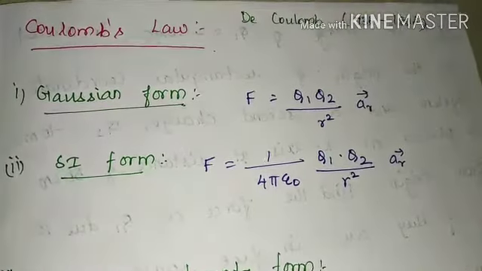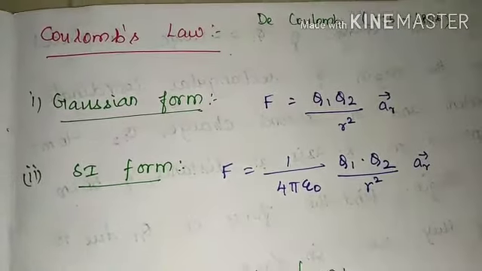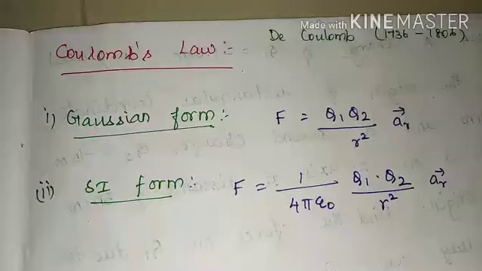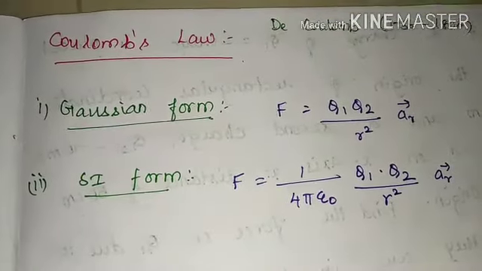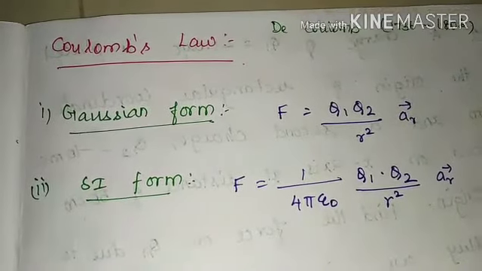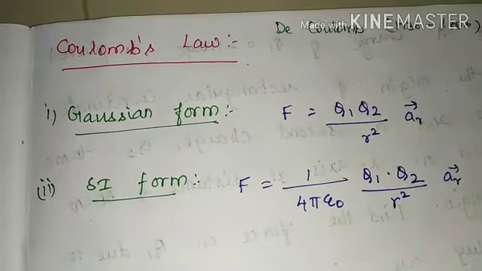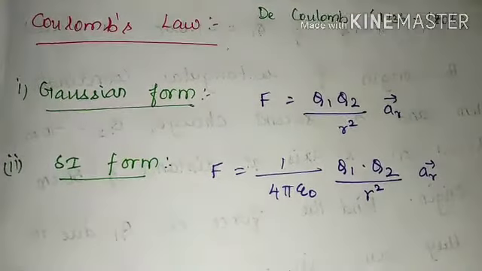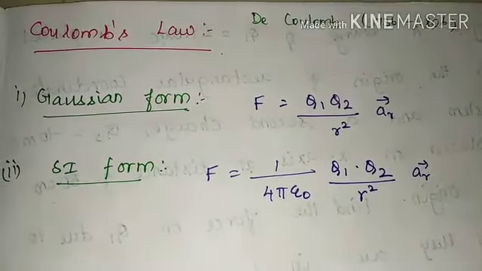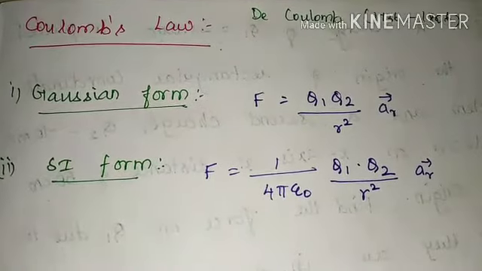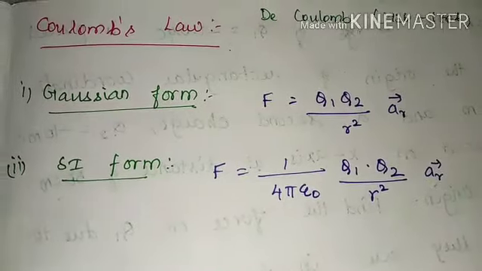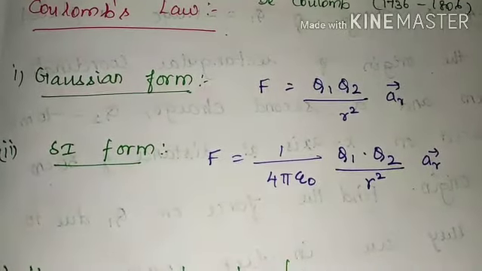Next, our very important topic is Coulomb's law. Charles Augustin de Coulomb, 1736 to 1806, was a French physicist. After conducting several experiments on charged bodies, he concluded that there exists a force between any two charge carriers. So he formulated a law known as Coulomb's law. And this law can be expressed in the following forms.